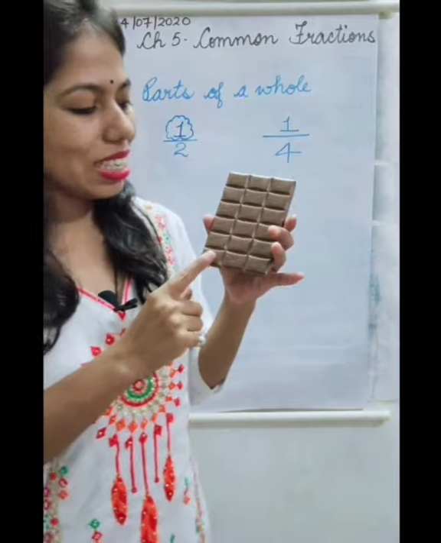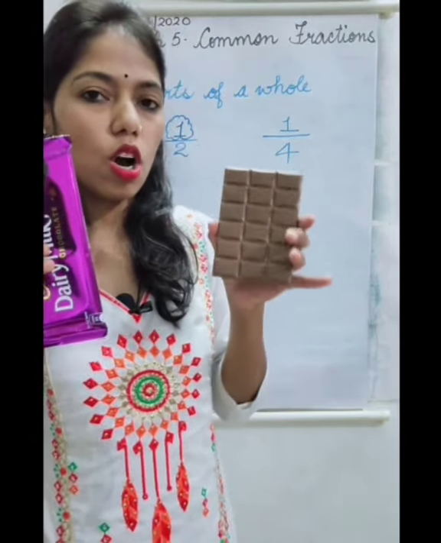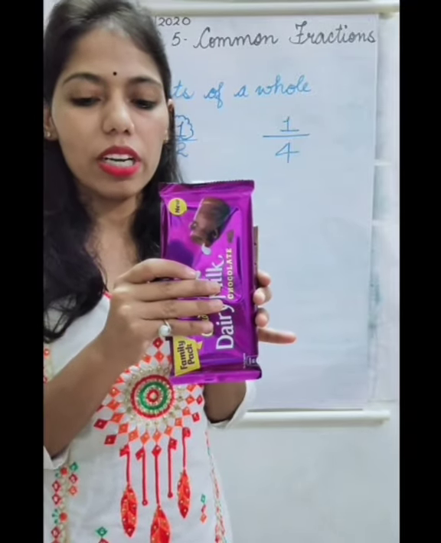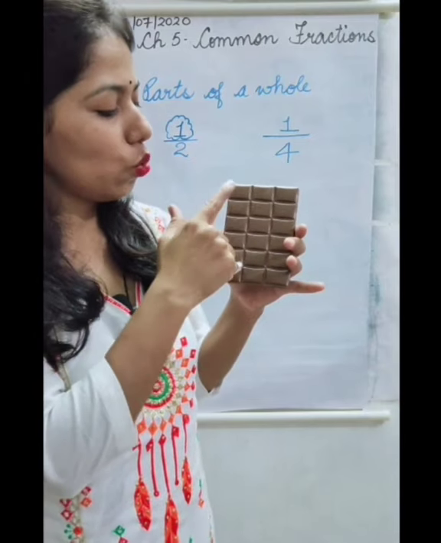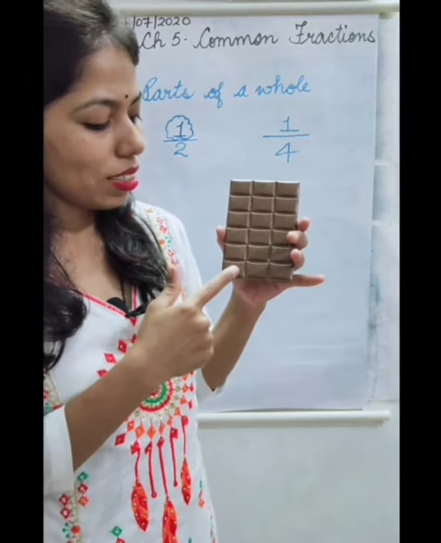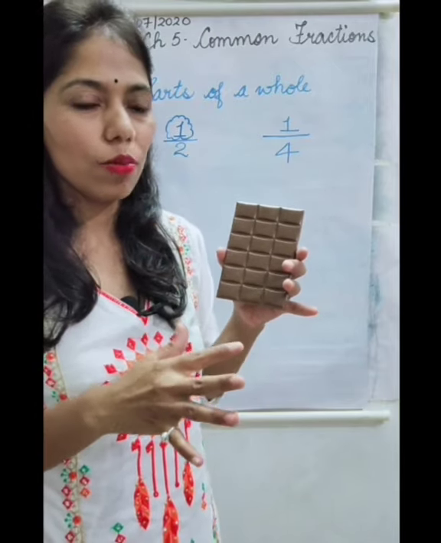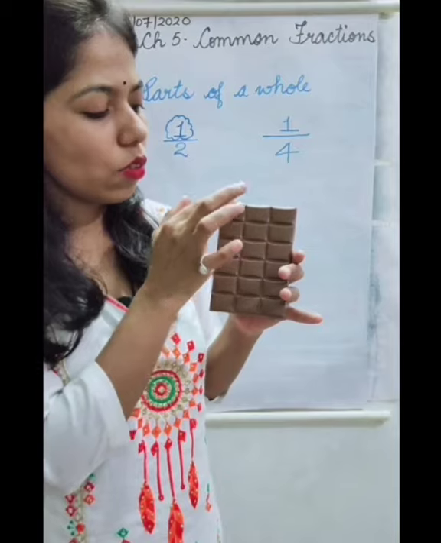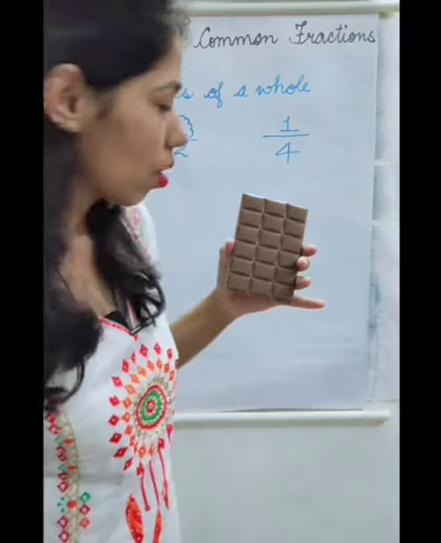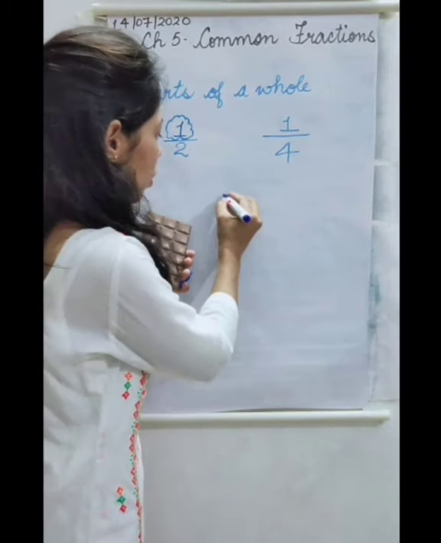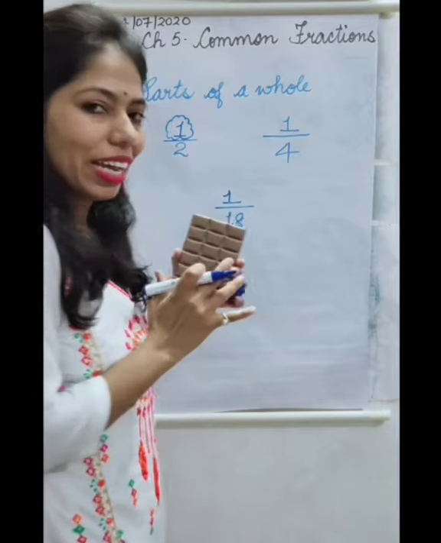As you can see, inside this wrapper, it was a whole chocolate. This chocolate is divided into 1, 2, 3, 4, 5, 6. 6 2s are 12, 6 3s are 18. 18 equal parts. And if I take this one part out of this whole, we can say how much I have taken out. 1 out of the whole, the whole parts are 18.